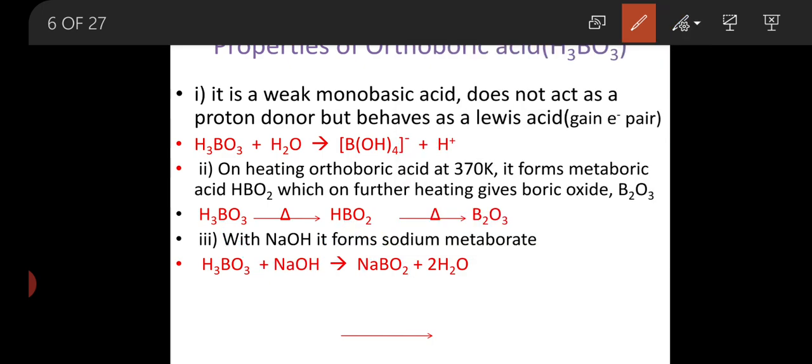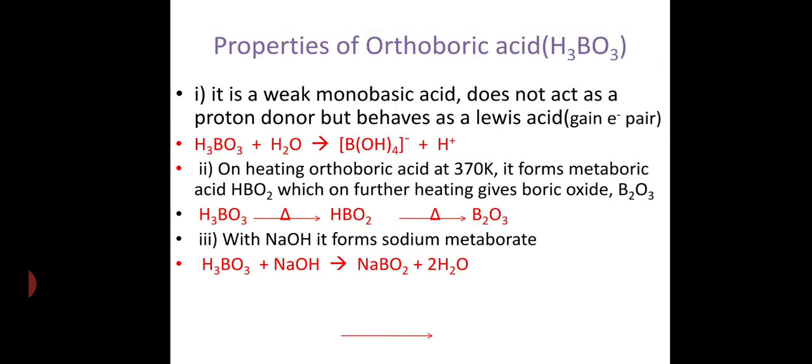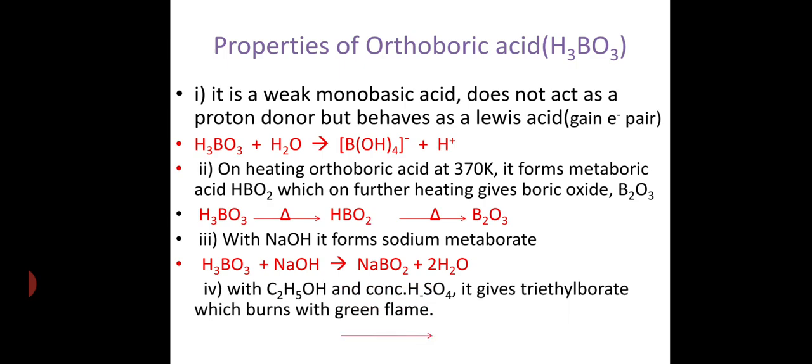Now, considering the next chemical property of boric acid, on reacting with an alcohol molecule or acid molecules, it forms a trialkyl borate, which was explained in the previous lecture also.